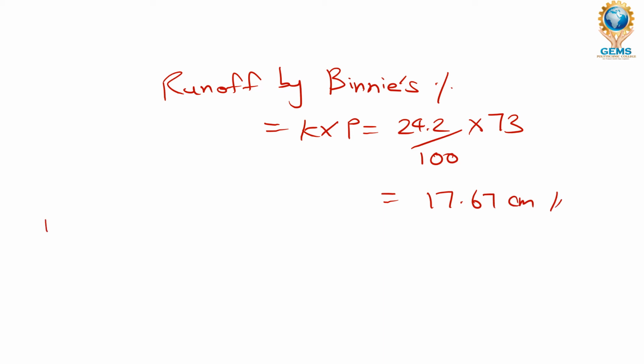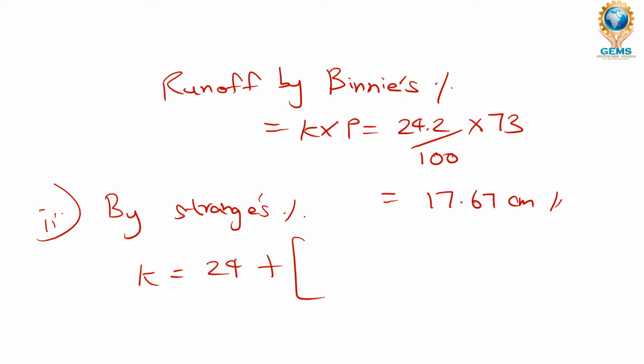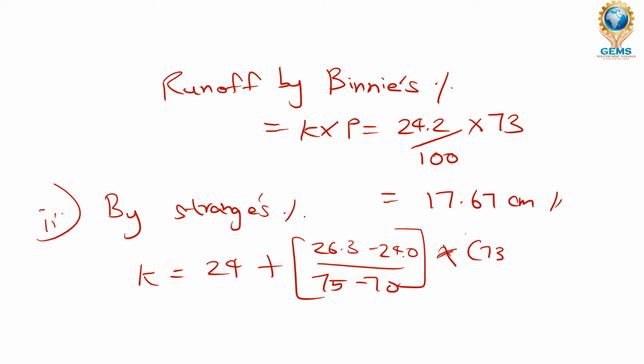Calculate. Then by Strange's coefficient, K is equal to the same formula. We are going to repeat it for Strange's, which is 24 plus 26.3 minus 24.0, divided by 75 minus 70, into 73 minus 70, which is 25.38 percent.